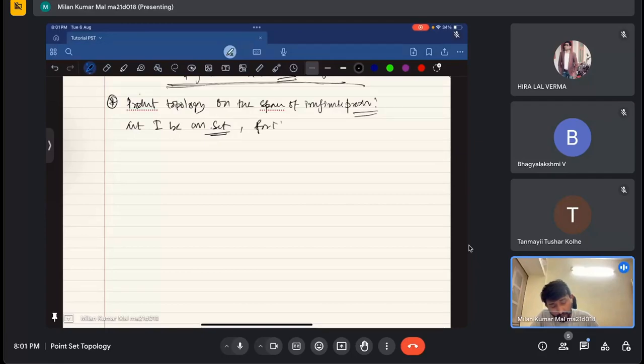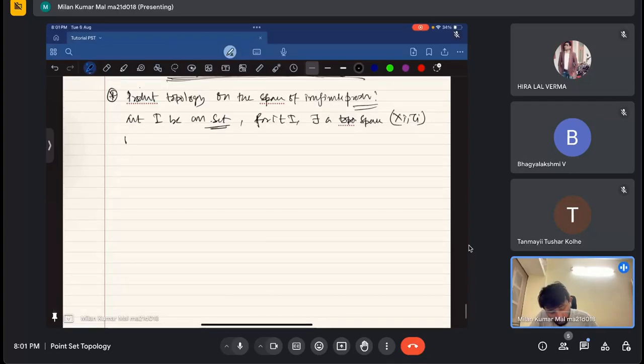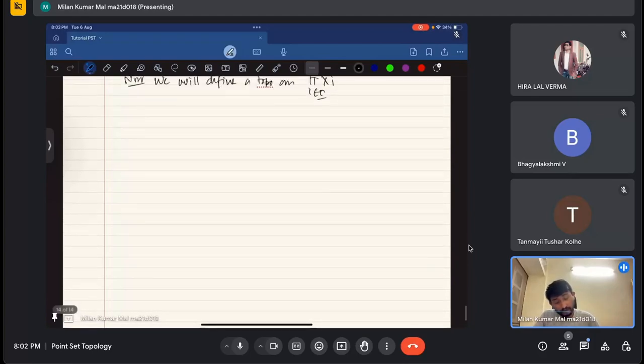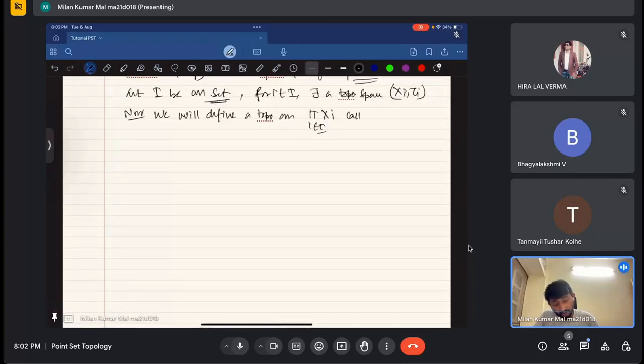For every i belonging to capital I, there exists a topological space (xi, tau of i), right? Now we will define a topology on the product of these xi, i belonging to capital I. This is first of all defined and called the product topology.